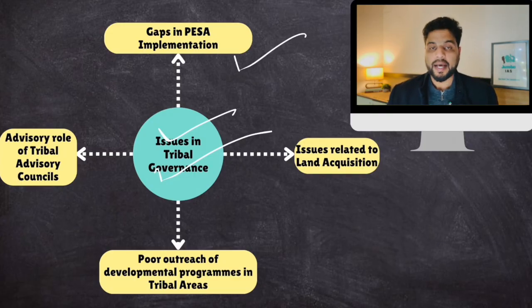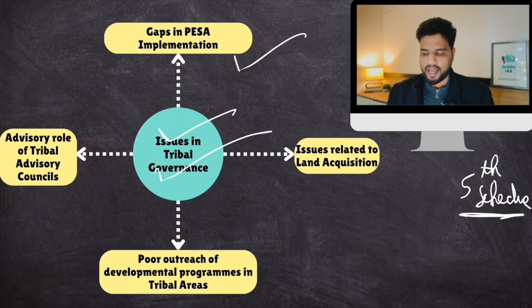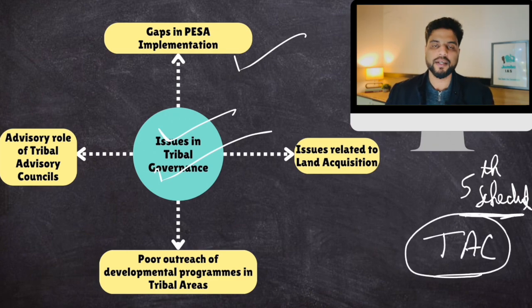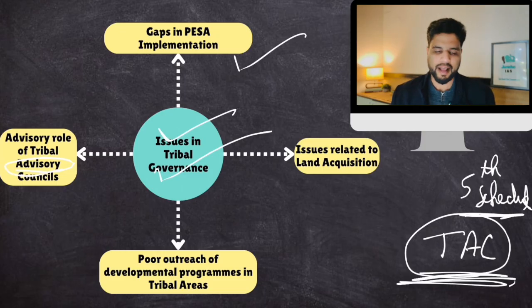Okay. Now, in the fifth schedule, you must have studied this. The scheduled areas in the fifth schedule have a provision called Tribal Advisory Council. The governor, the president shall create the Tribal Advisory Council. They would advise the governor on administration and all. But the problem is, these tribal advisory councils only have an advisory role. They have little to no power. So this is one problem.